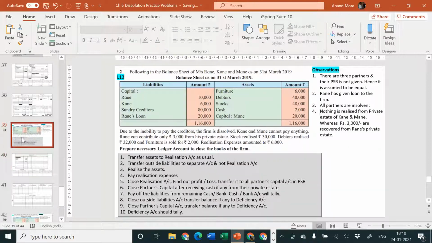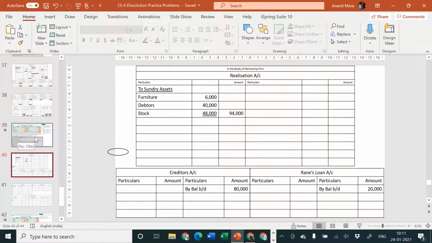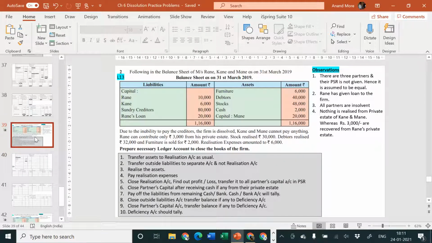Okay, next part. First step, open necessary ledger accounts, is over. Second step, transfer of assets and liabilities, is over. This is an all partners insolvency problem, so liabilities are transferred to a separate account. Next step now, realize the assets. Third step is realize the assets. So let us start with realization of assets. They have told you that stock realized 30,000, debtors realized 32,000 and furniture is sold for rupees 2,000.